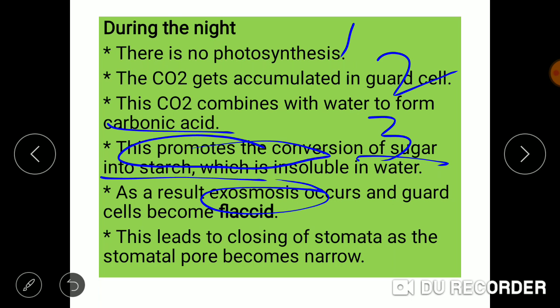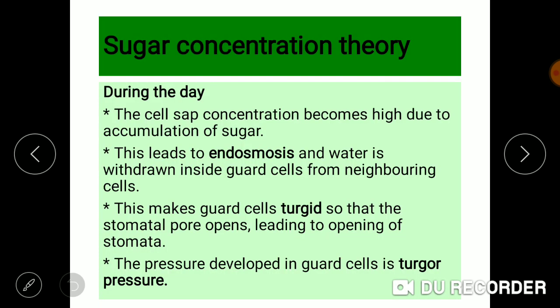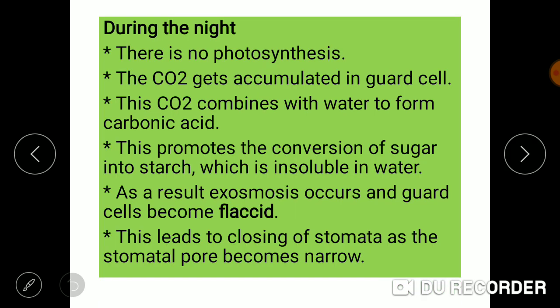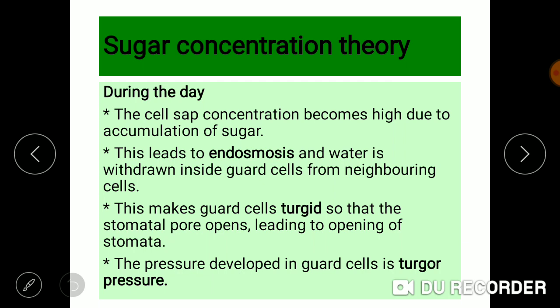This exoosmosis causes the guard cell to become flaccid, and hence there is closing of the stomatal pore, leading to the closing of stomata. So in this entire theory, we studied how endoosmosis causes the opening of stomata and exoosmosis causes the closing of stomata.